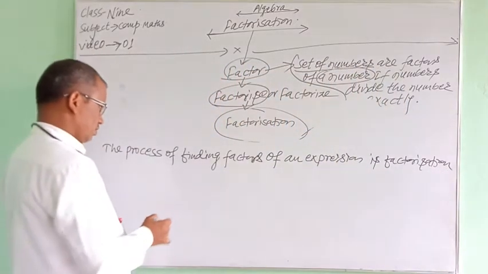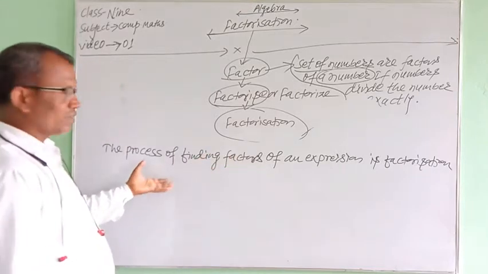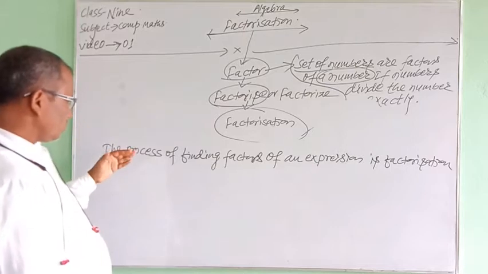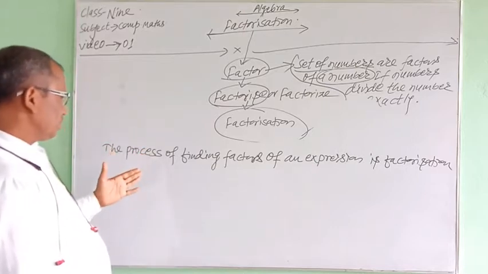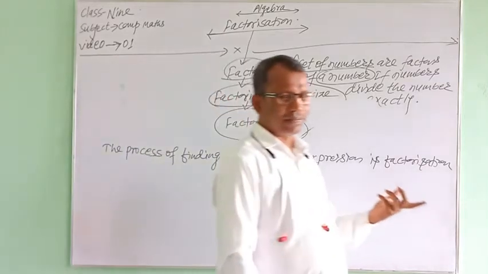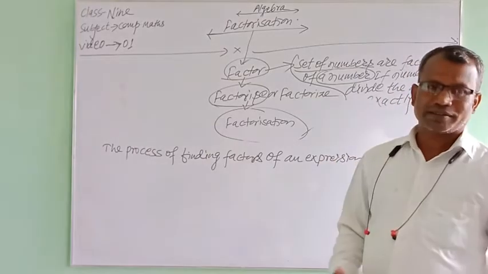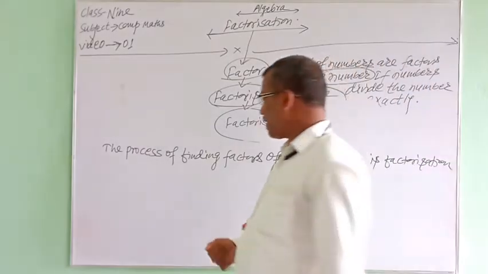Or in other words, it can also be defined like this: the process which gives us the factors is called factorization.